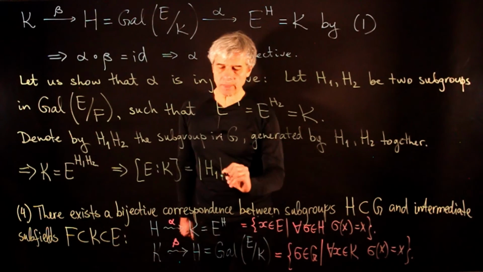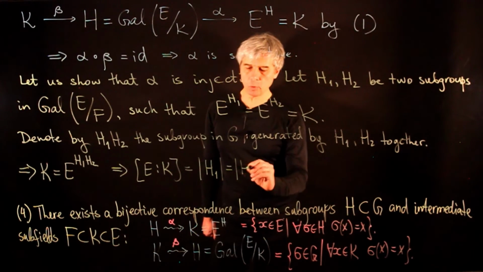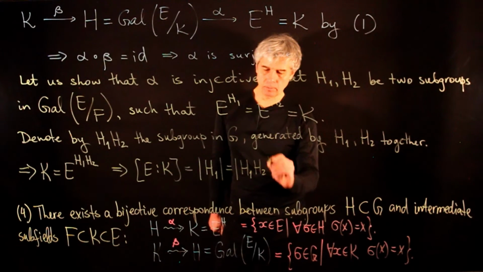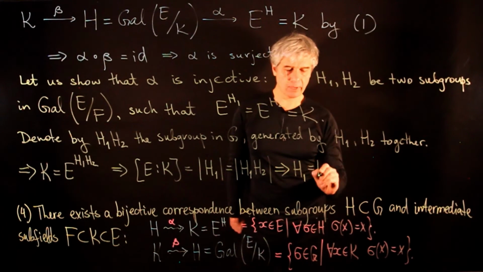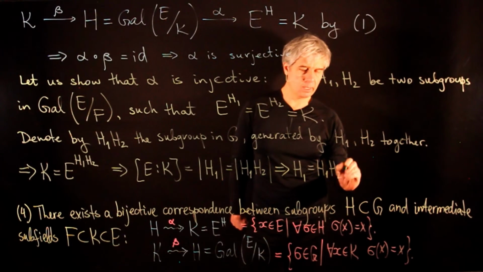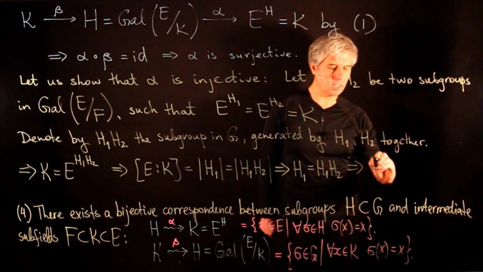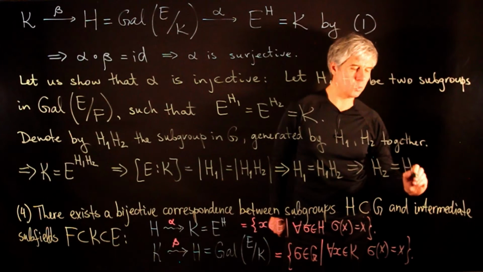But then the degree of the extension E over K is equal to both the order of the subgroup H1 and the order of the subgroup H1, H2. This tells us that these subgroups must be in fact equal, and thus H2 must be equal to H1.